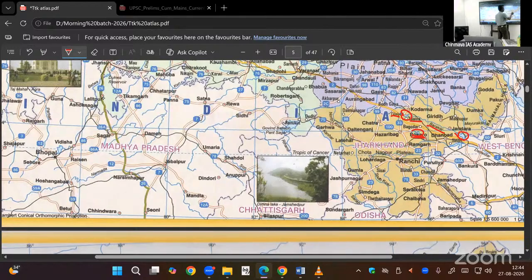Bokaro coal is available. Dhanbad coal is available. Giridi coal is available. Kodarma mica is available. Then iron ore is available. So electricity, drinking water, industrial water, reducing soil erosion, irrigation water to agriculture. That is why it is called a multi-purpose project.